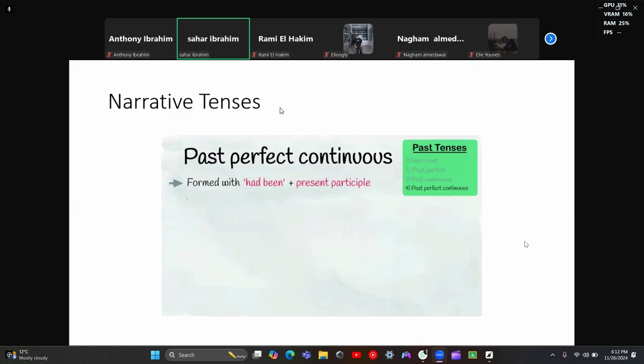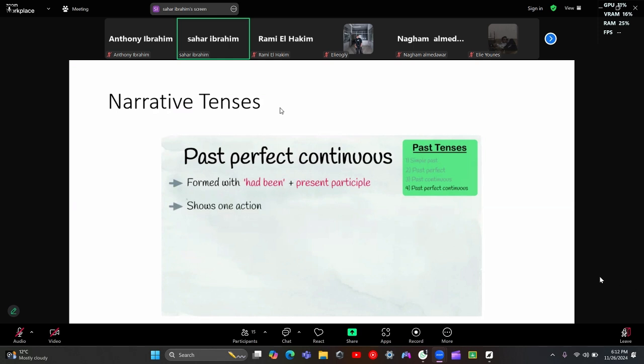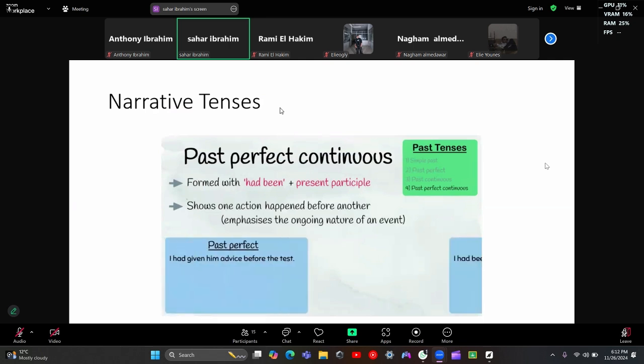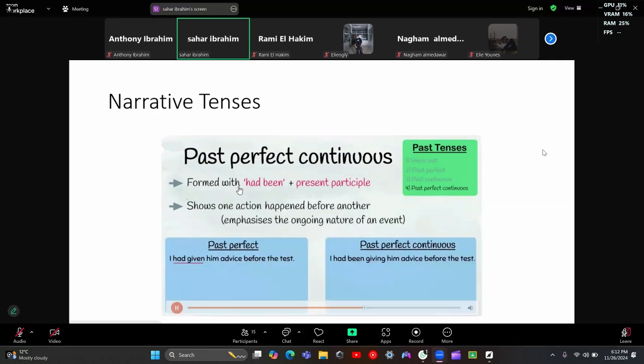Similar to past perfect, past perfect continuous shows that one action in the past happened before another action in the past. The difference is that whereas past perfect emphasizes the completion of an event, past perfect continuous emphasizes the ongoing nature of an event. To better illustrate this, let's have a look at two sentences.